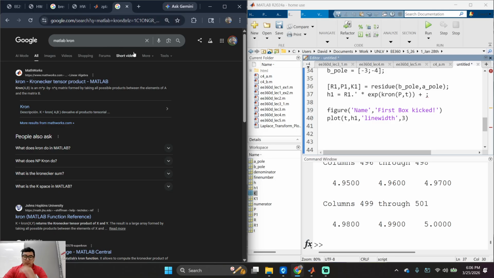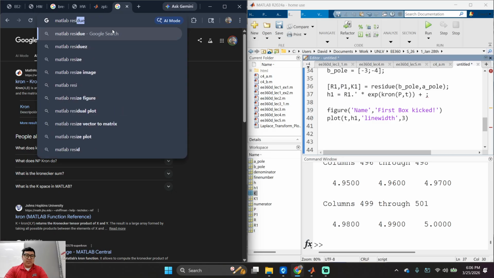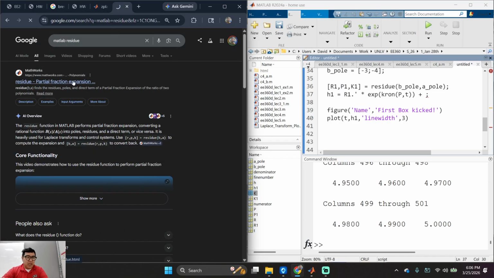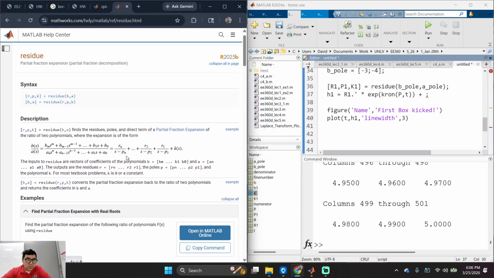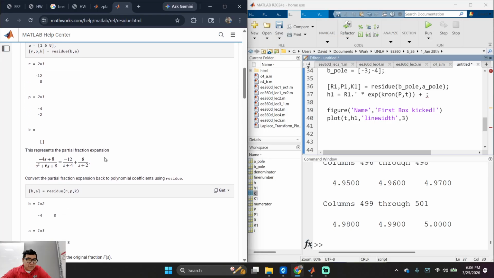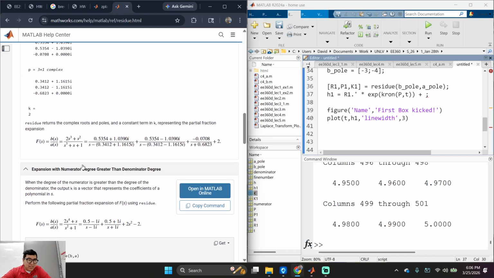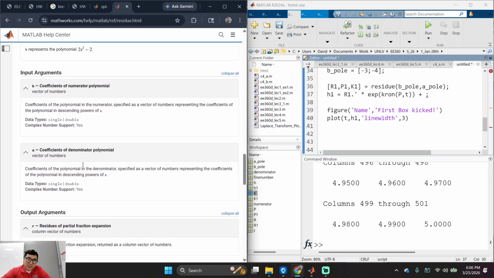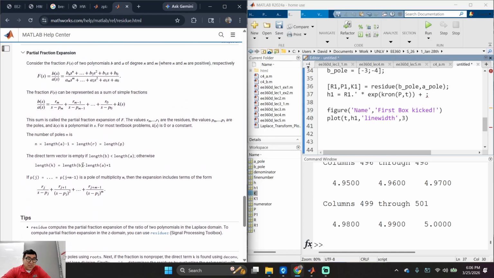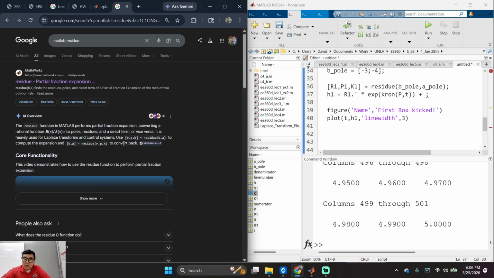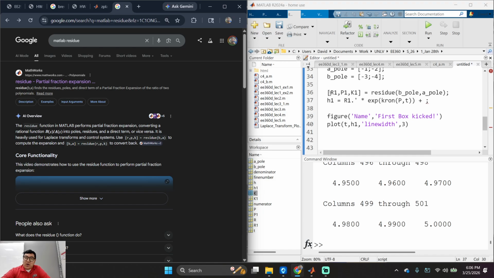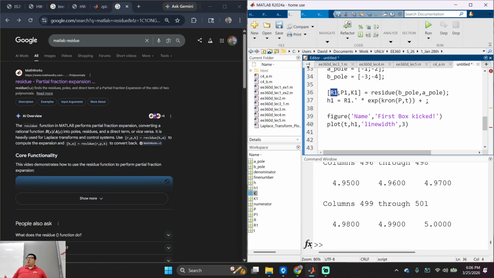Anyways, let me just look at something. Residue. MATLAB residue, because I forgot how to use the K's. How do I get back to time? Honestly, you don't need to know this, but it's good to know. Actually, it's very important to know, because this R is the residue. Every pole is going to have a residue.